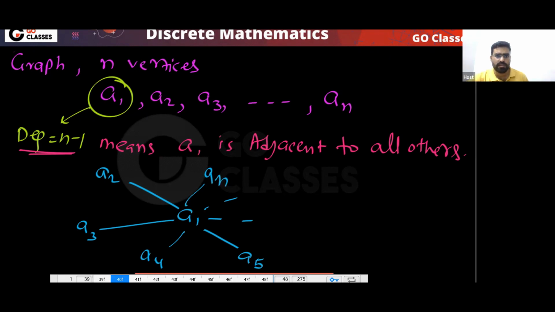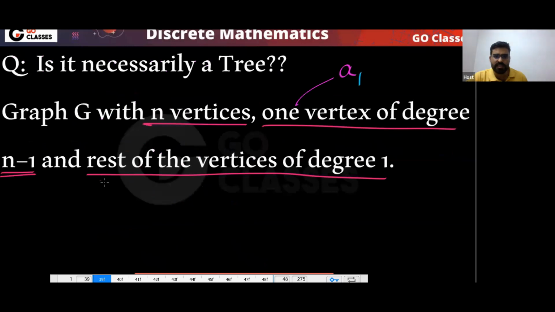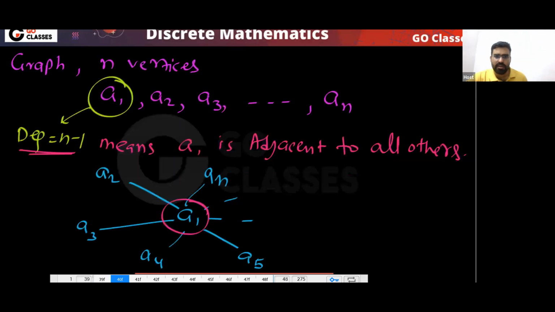So A1 has degree n minus 1, and automatically you can notice that the rest of the vertices have degree 1.